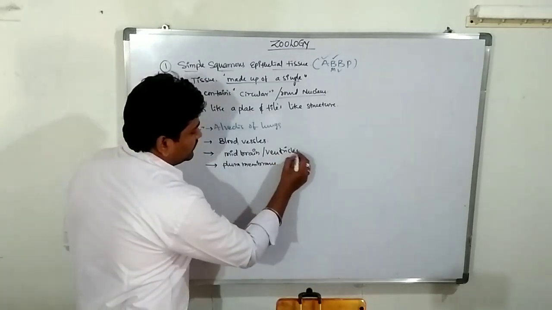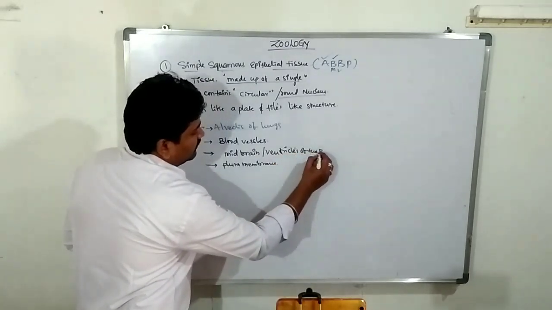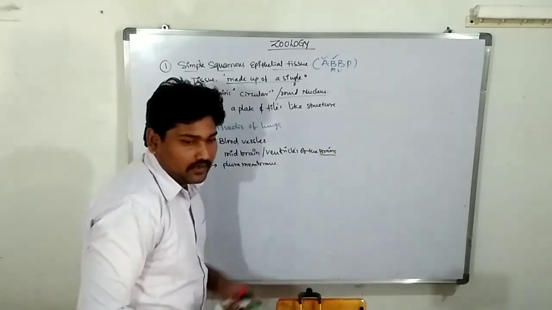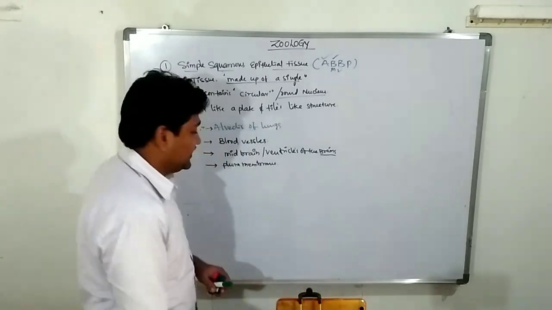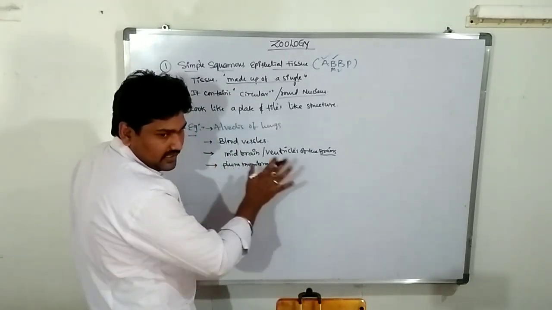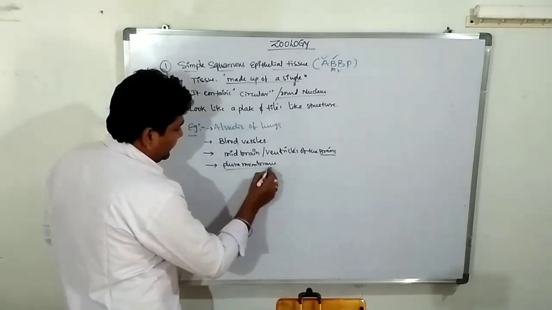Ventricles of the brain. It is located in the cerebral hemisphere region. So I will not give you detailed information. Okay, only remember this word, the pleura membrane.